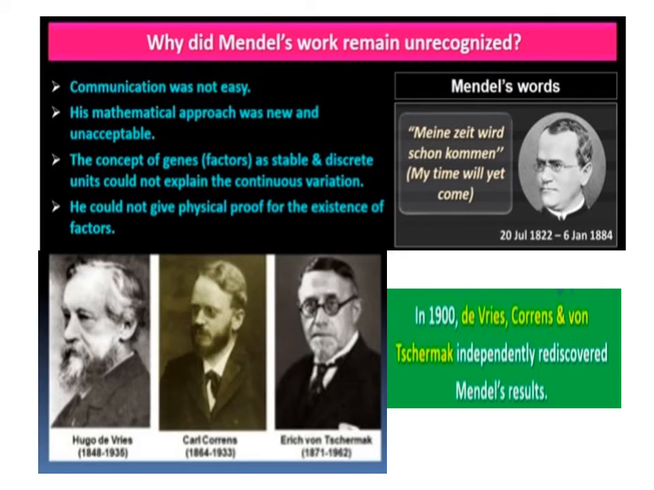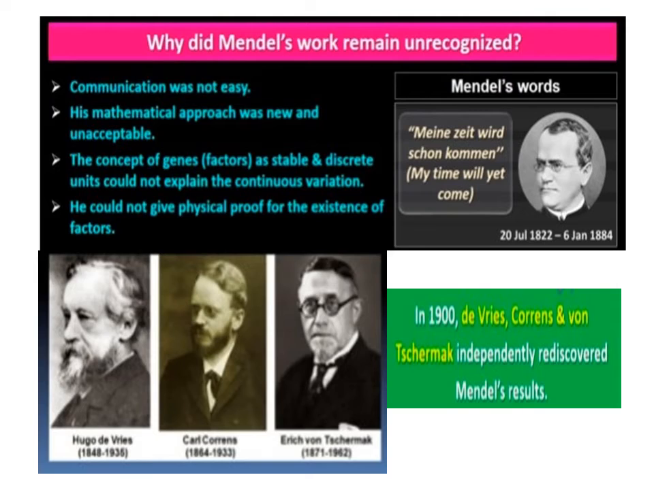Why did Mendel's work remain unrecognized? Rediscovery of Mendel's work. Mendel published his work on inheritance of characters in 1865, but it remained unrecognized till 1900 for the following reasons. His work could not be widely published as communication was not easy. His concept of factors as stable and discrete units that control the expression of traits, and of the pair of alleles which did not blend with each other, was not accepted by the biologists of that time as an explanation for the continuous variation seen in nature.